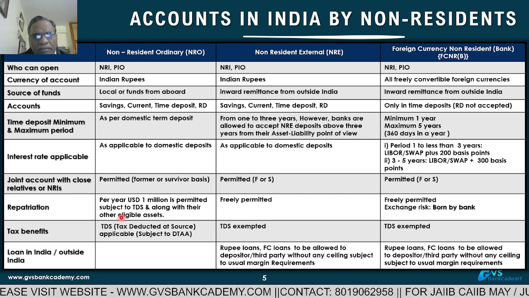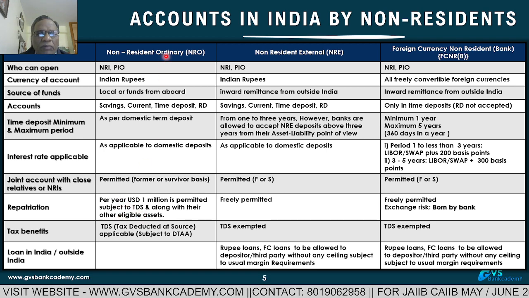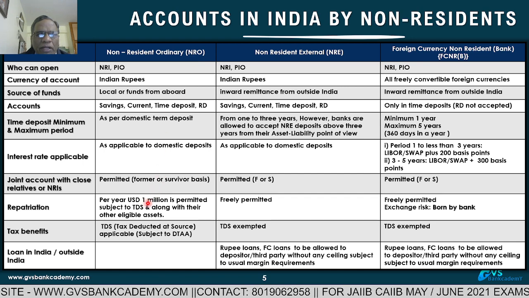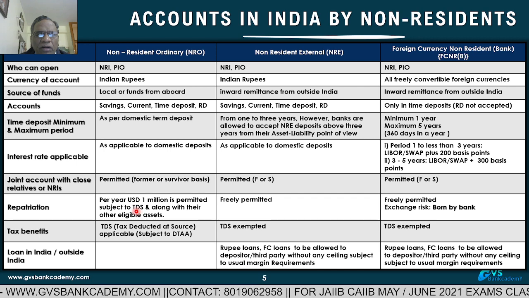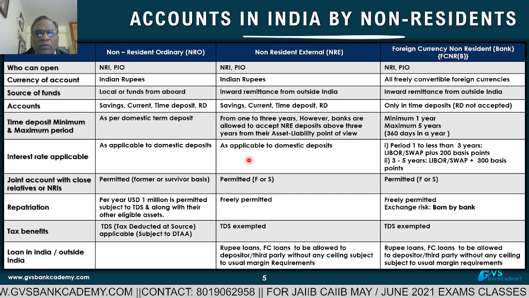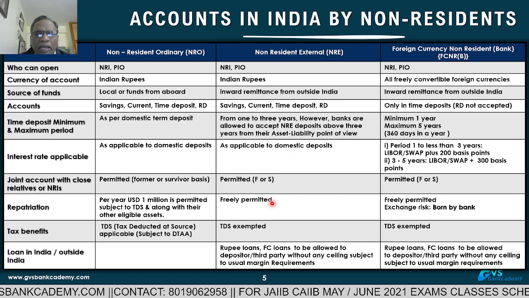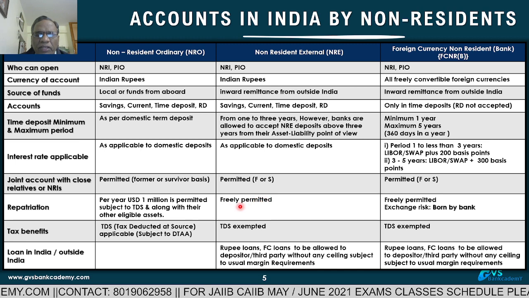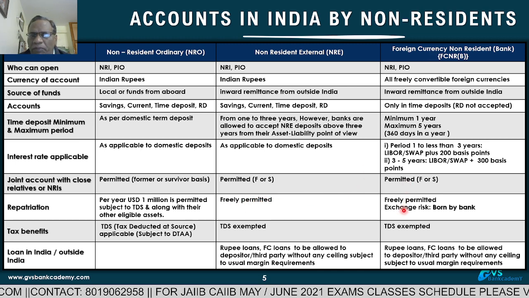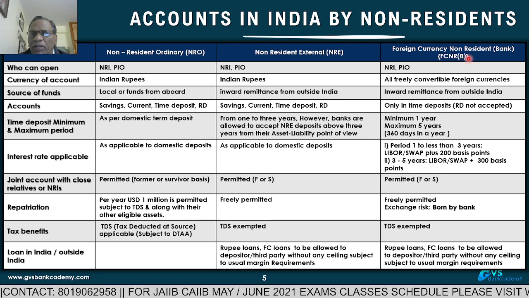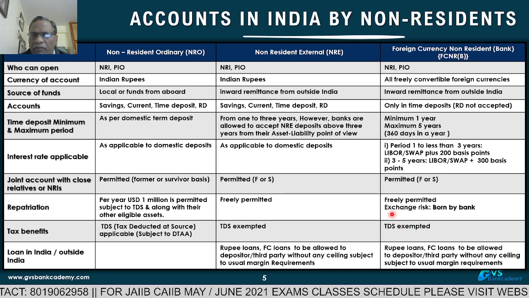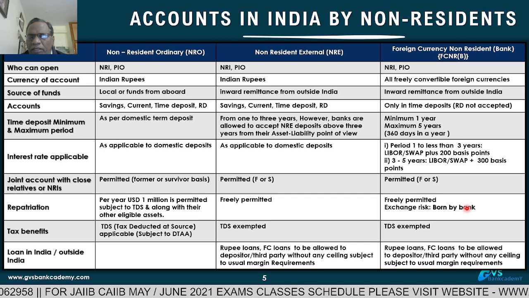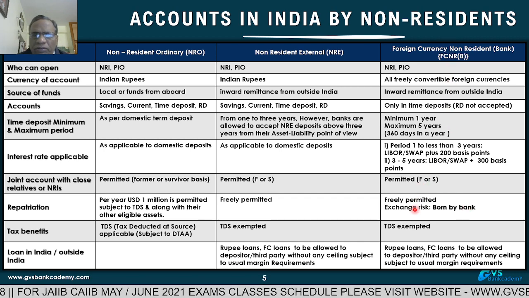Then we can discuss this in the next slide. So from this account, he is allowed to repatriate a maximum of $1 million per year, subject to payment of TDS, tax deducted at source. NRE accounts, no cap for repatriation. Whatever the balances are there, freely permitted. This is also freely permitted. In the case of FCNR(B) accounts, the foreign exchange risk or currency risk has to be borne by the bank. The risk has to be borne by the bank in FCNR(B) accounts.